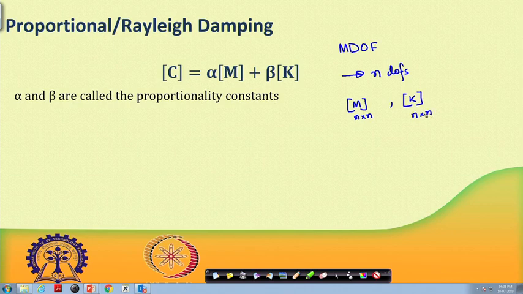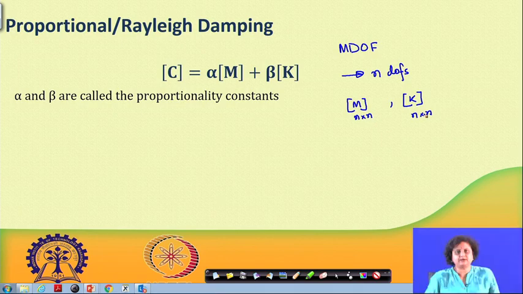Suppose I want to introduce damping into the system. All this while, when we discussed multi-degree of freedom systems, we discussed only undamped systems, we did not bring in damping anywhere. But damping, as it was important in a single degree of freedom system, is equally important for a multi-degree of freedom system.